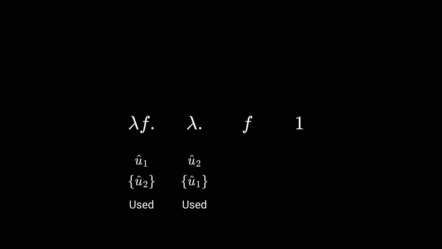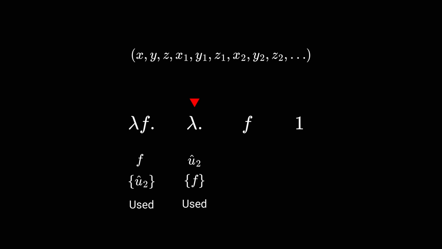Once we've marked both parameters as used, we retraverse the expression and select parameter names that satisfy the constraints we've built. For the outermost binder, we can use the existing parameter name f, since that name is not in the set of restrictions for it. For u2, we choose name x following our sequence of names. When we reach named variable f, we look up its corresponding binder in the original expression and use the new parameter name we've assigned to it. In this case, the parameter name is still f.